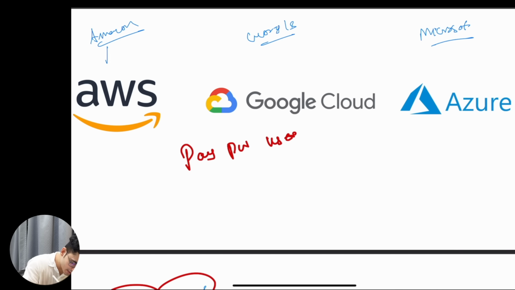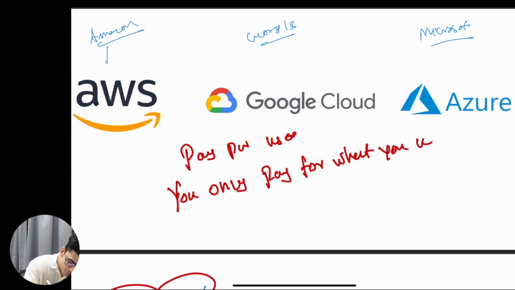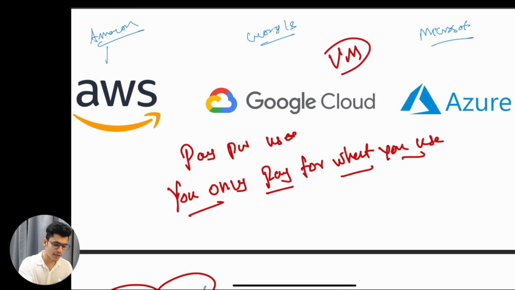That only means that you only pay for what you use. That's pretty awesome, right? I will only pay for what different resources I use. So if I just use a simple virtual machine, which is like the online computer, and I run it for 2 hours for some workload, I am only going to pay for these 2 hours only.